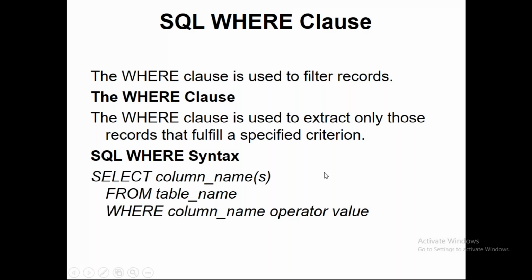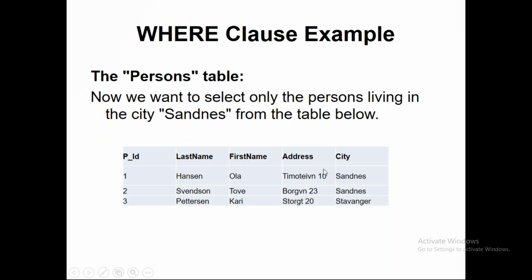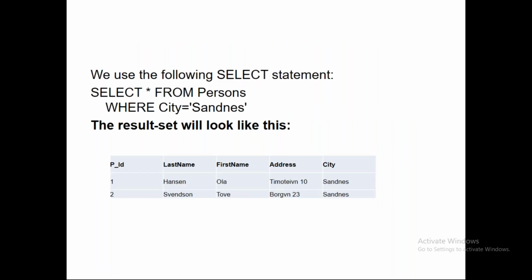So now we'll see the example here. Now you have the persons table. Now we want to select only the persons living in the city Sandnes from the table below. I want to see only the people living in the Sandnes city. How do I write the query? Select star from persons where city is equal to Sandnes. Star is nothing but what? I need all the columns. All columns, and where city is equal to Sandnes.